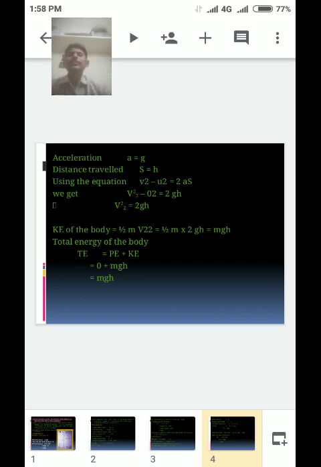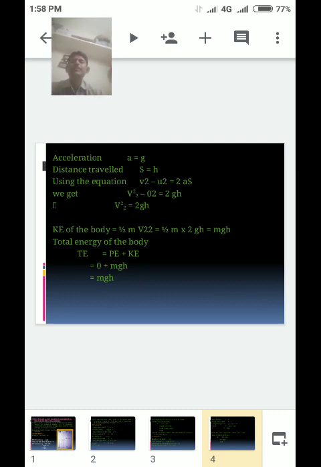Whether it is the same or not: if it is the same, the law of conservation of energy for a freely falling body is proved. But if at position A it is mgh, at position B different, and at position C different, it is not verified.